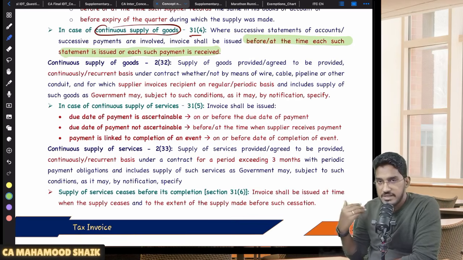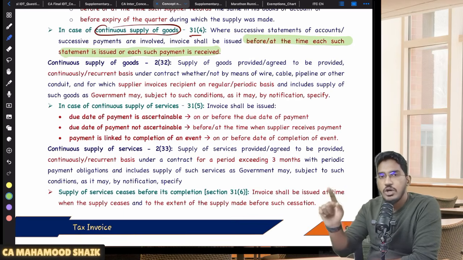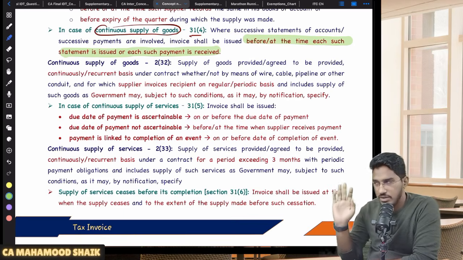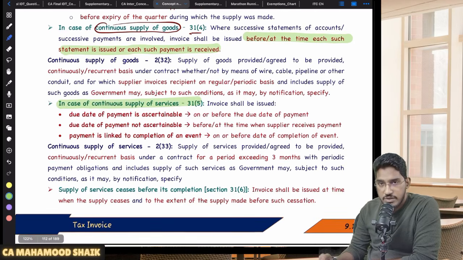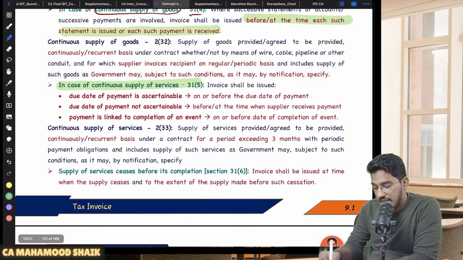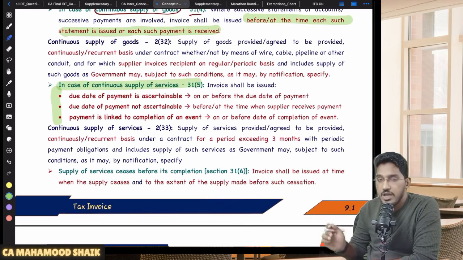If the supplier is giving successive statements, on or before that statement; if the supplier is not giving successive statements and you are directly making periodical payment, on or before that payment. So whatever the case is, accordingly you have to give the tax invoice. Whereas in case of continuous supply of services, what is the time limit for issuance of invoice? Here they have told three things. In case of continuous supply of services, you have to check the contract. Is a due date ascertainable?